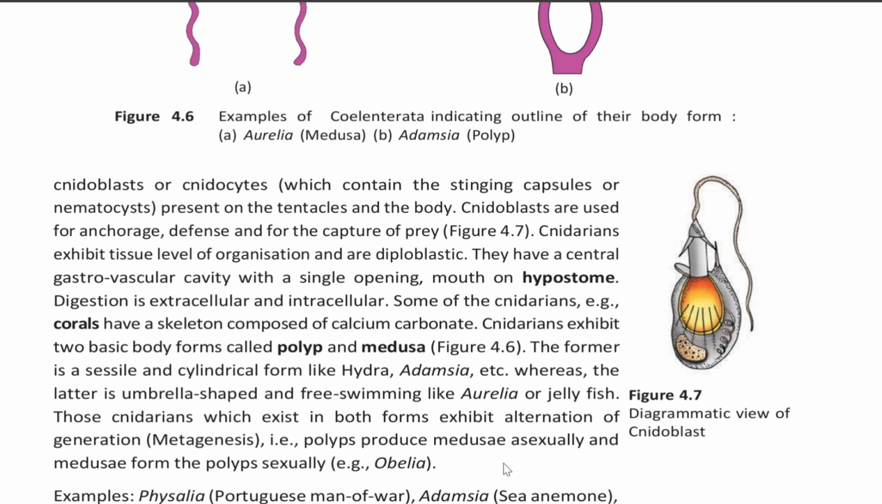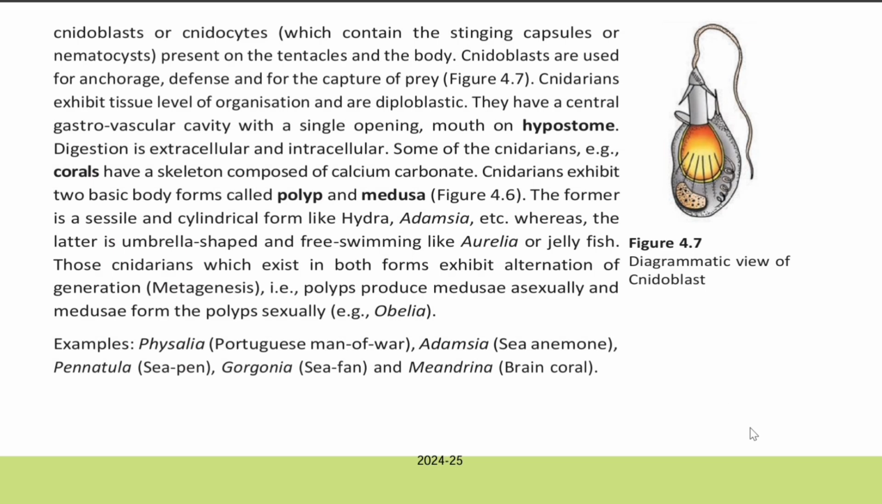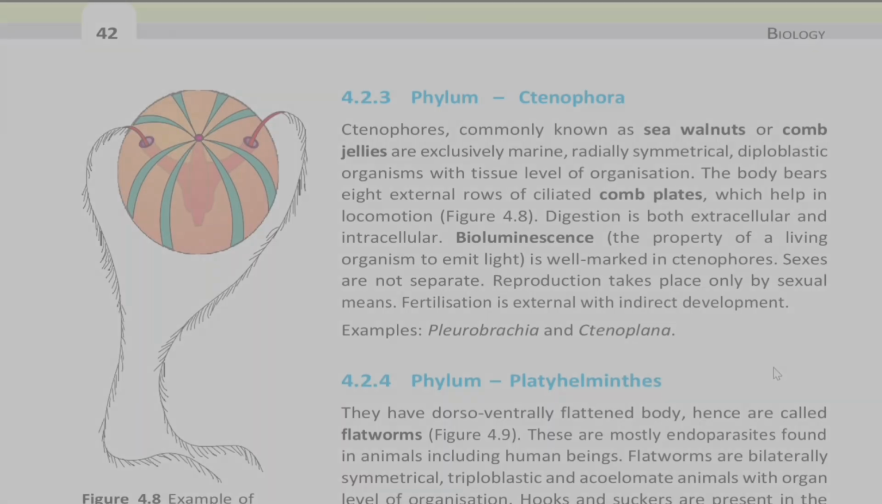Example is Obelia. Examples: Physalia, that is Portuguese man of war; Adamsia, that is sea anemone; Pennatula, that is sea pen; Gorgonia, that is sea fan; and Meandrina, that is brain coral.